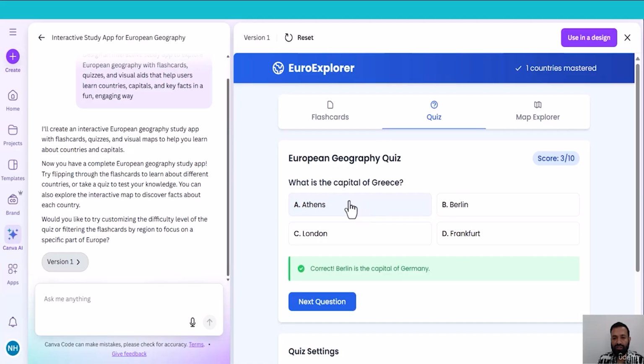If we click the correct answer, it says correct. But here's the problem. It says Berlin is the capital of Germany. But this is the quiz of the capital of Greece. So we can ask Canva to change this one.